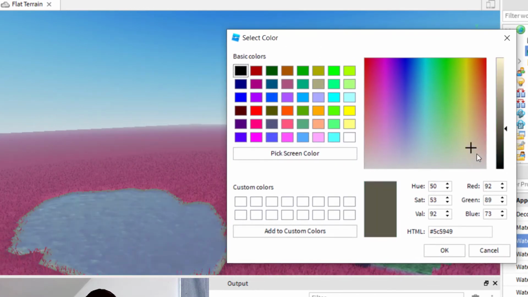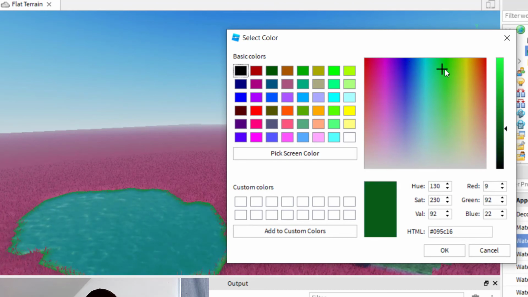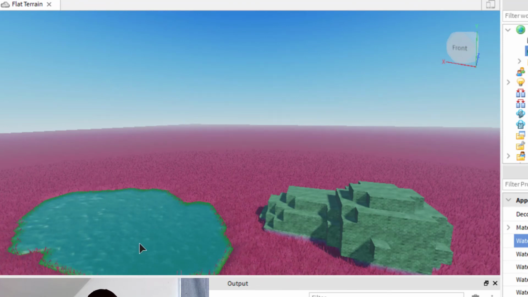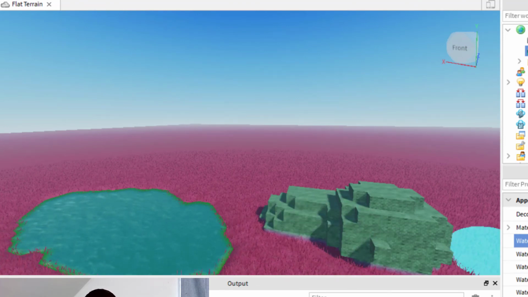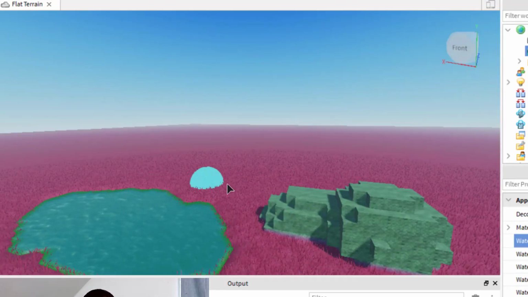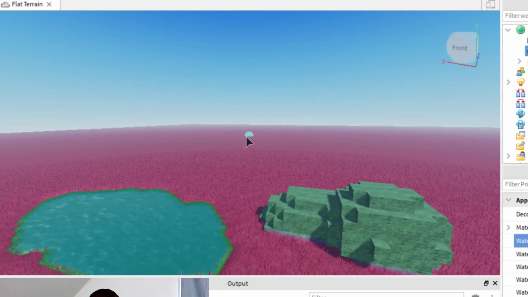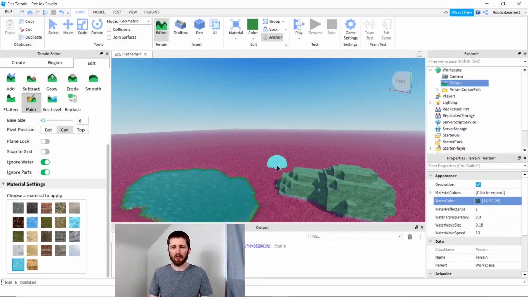So let's say I wanted to have kind of like a purpley color there. You can see it's changing as I change it. A nice blue, deep blue, maybe a green kind of color would work. So again, you can see I'm able to change the water color with this, and then I press OK, and every time you use that texture or that terrain in your game, it'll use the color that you selected here. Now, if you want to create several different lakes that have different colors, you would most likely have to add different parts and then change their material to water, and then you can change the color of that part. But this is mainly to do the terrain editing part where you do the colors in the terrain.